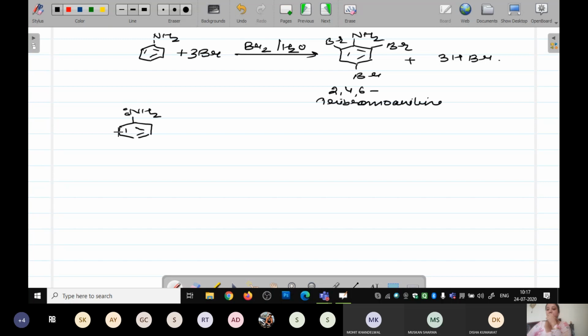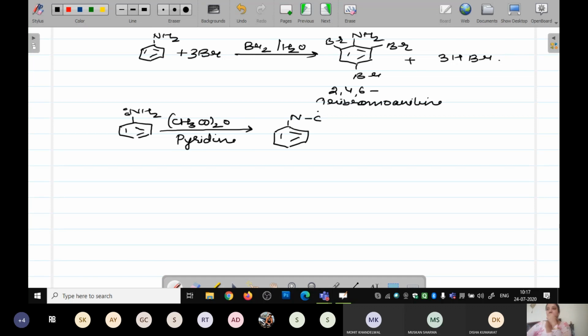Now what is going to happen over here? If you took aniline and made it react with the acetic anhydride in the presence of pyridine, what will it form first? It will form acetanilide. So for the acetanilide, what is it going to be?